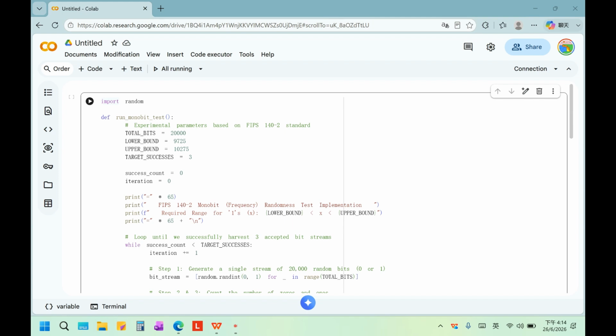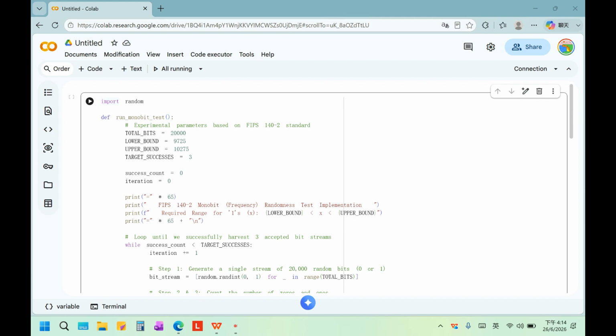Today, I would like to present my pseudo-randomness testing. This is my Python implementation of the FIPS 140-2 monobit test. First, I import the random module. It is used to generate random bits, either 0 or 1. Next, I create a function called run_monobit_test, which contains the whole experiment.